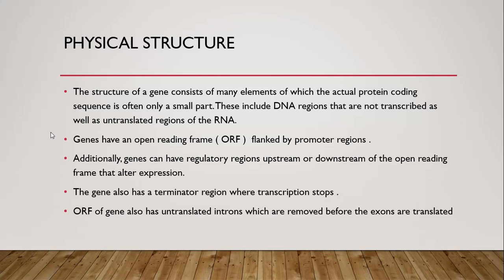So this means that the open reading frame of a gene also has some introns which are transcribed but never translated, and these introns are removed by splicing, and only exons remain in the open reading frame, and only these exons are translated into functional proteins.